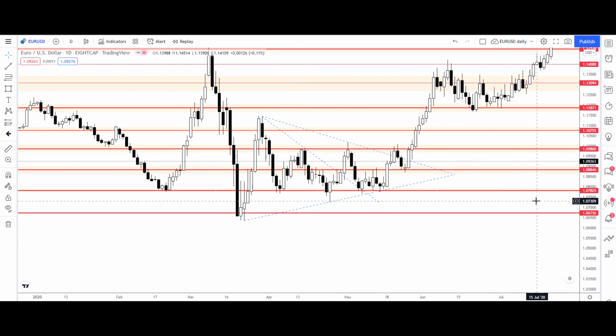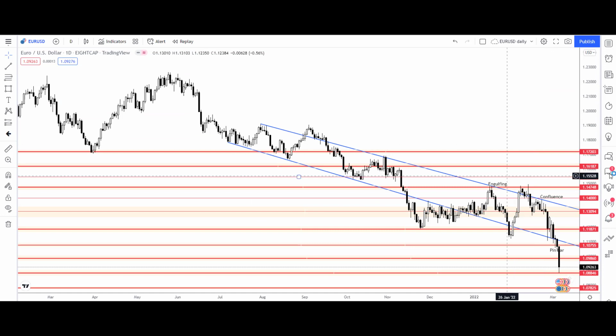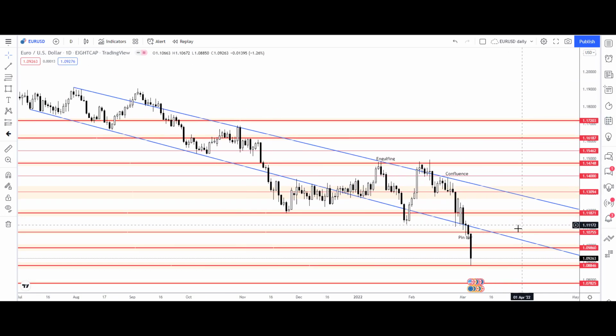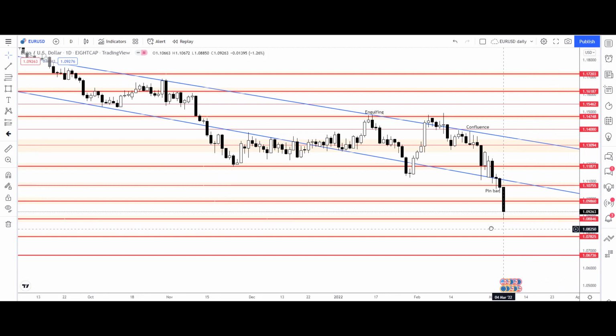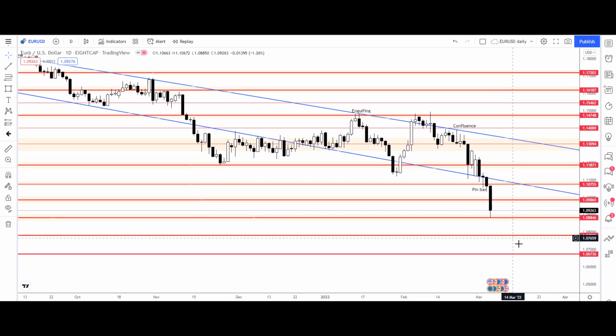So when we come back to the current status of the market, we can see the price will reach this level at 1.07825, and then we can expect a retrace back up to 1.09860. So this could also be a buying opportunity.